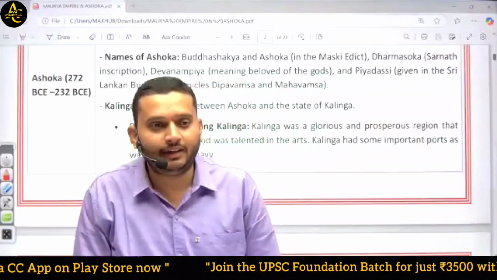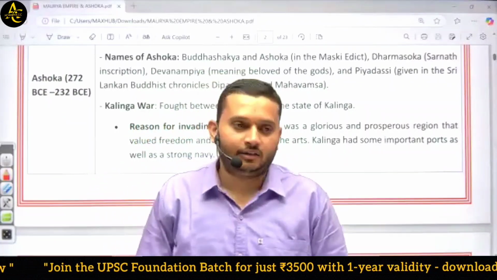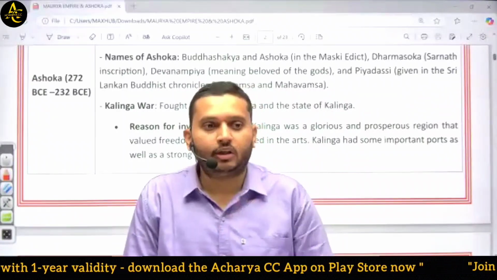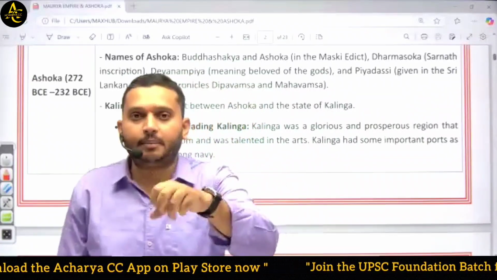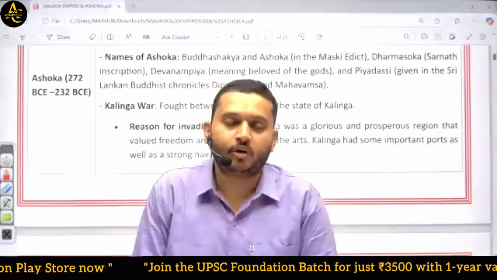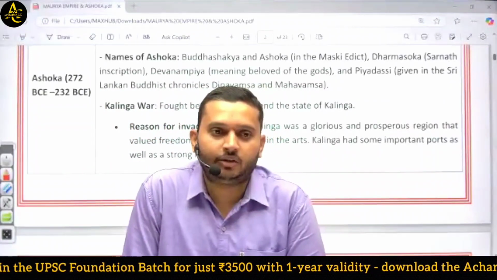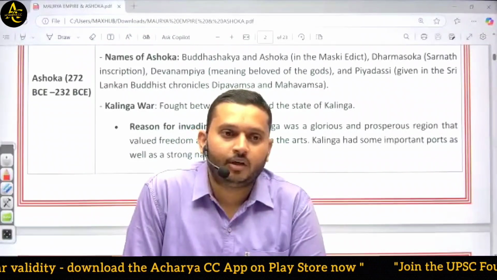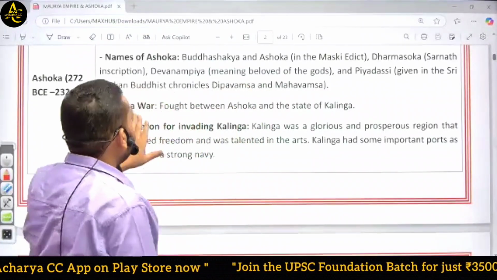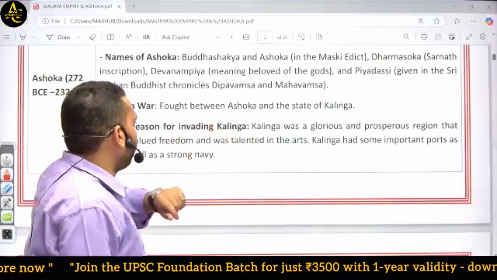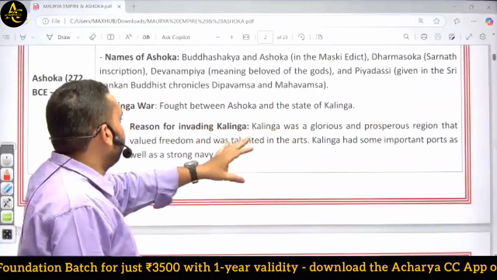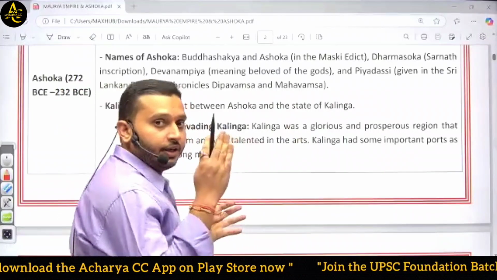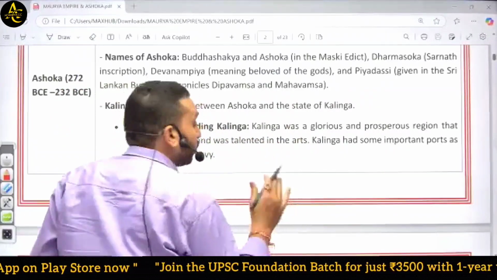One student told very honestly, don't know. Very good. Odisha, present Odisha region. So that particular place is known as Kalinga. There was a kingdom at that time named Kalinga. There was a train named Kalinga Express. So Kalinga war fought between Ashoka and the state of Kalinga. Kalinga was a state situated in present day Odisha. Odisha is on the eastern coast of India.